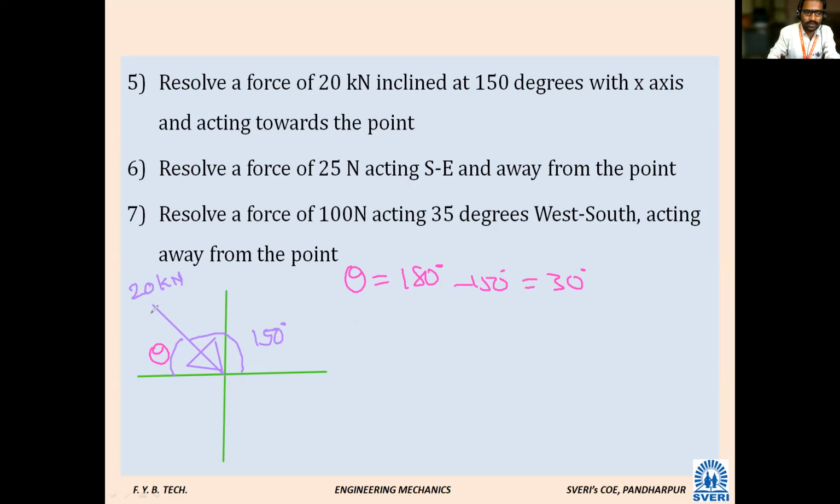And now tell me, now this is the component. How will you write this component? It is acting towards the point, correct? Is it moving in the positive direction, right-hand side or left-hand side? Fx is positive, sir, and Fy is negative. Right-hand side, and this is the Fy direction. Fy negative, correct? Next. So now I want to find out Fx and Fy. How will you find out Fx?